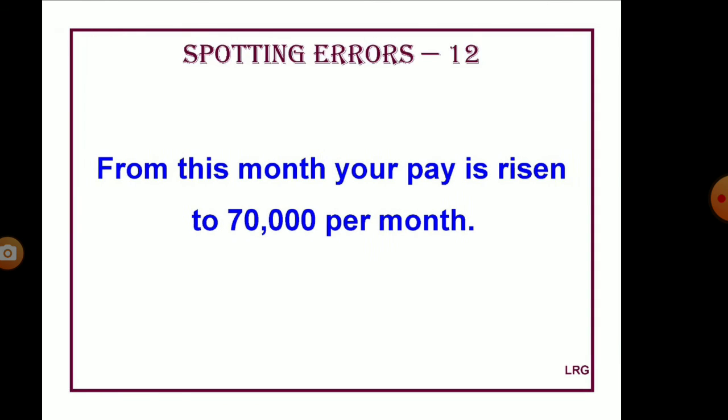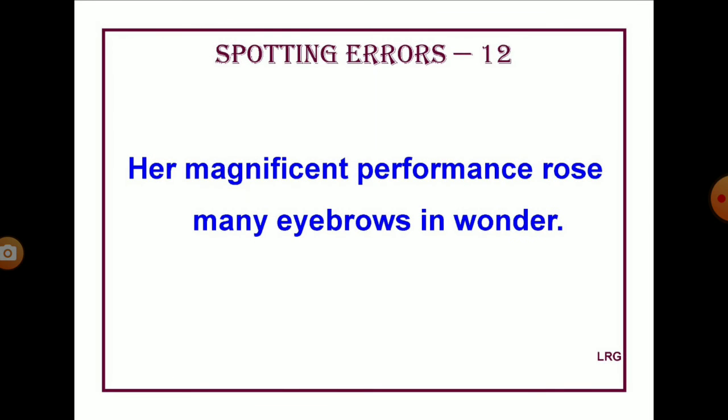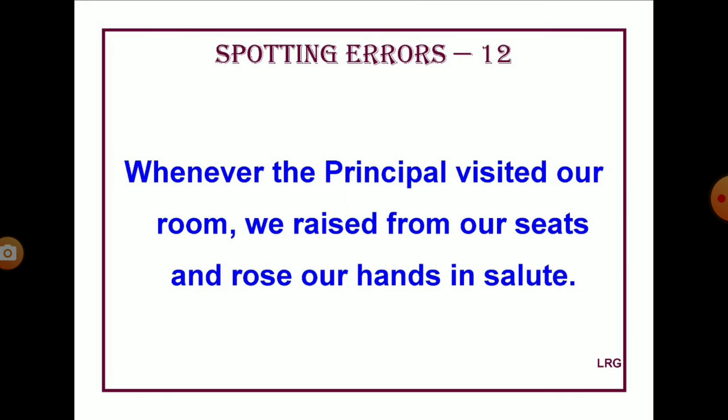That is the correction. The next sentence, her magnificent performance rose many eyebrows in wonder. So the verb rose is the past tense of the verb rise, once again intransitive. So rose cannot be followed by an object, the many eyebrows. Therefore, the correct verb to be used is the past tense of raise, raised. Her magnificent performance raised many eyebrows in wonder. That is the correction. The last sentence for the day.